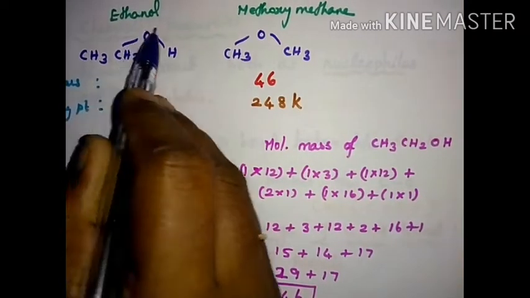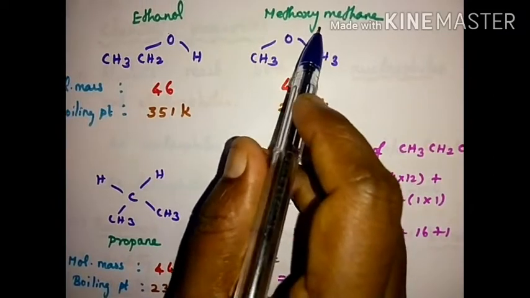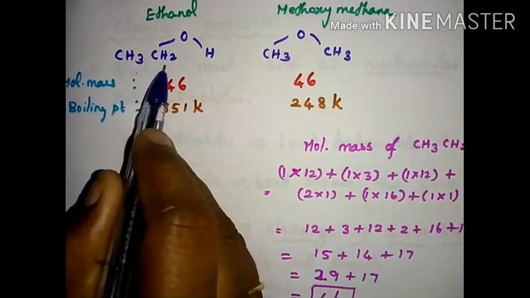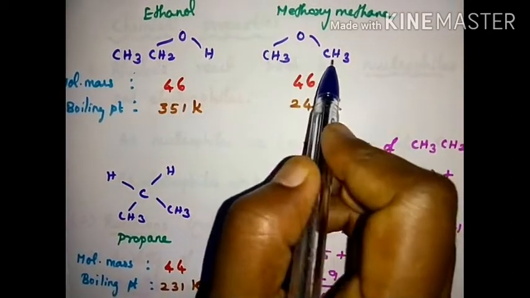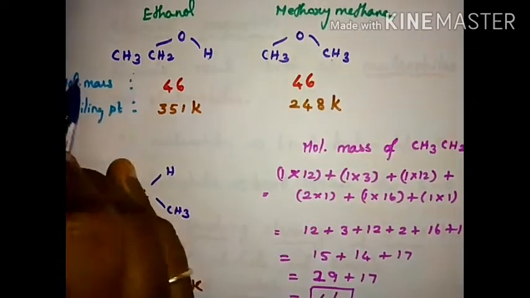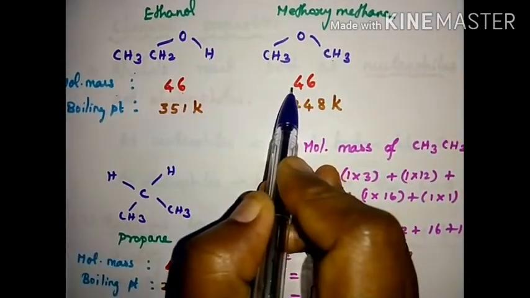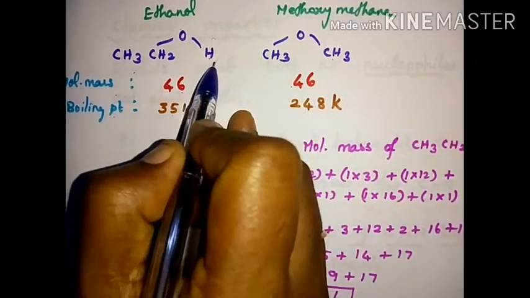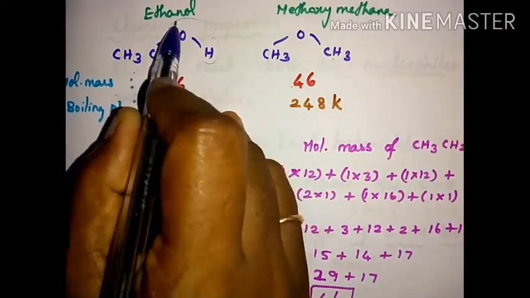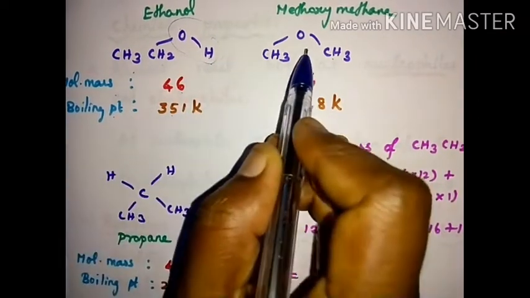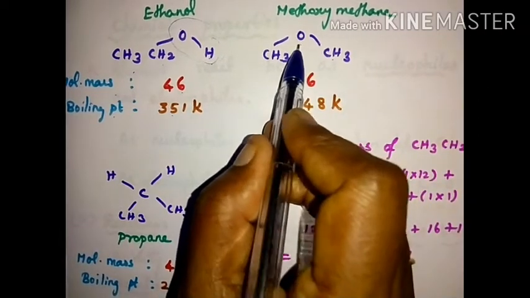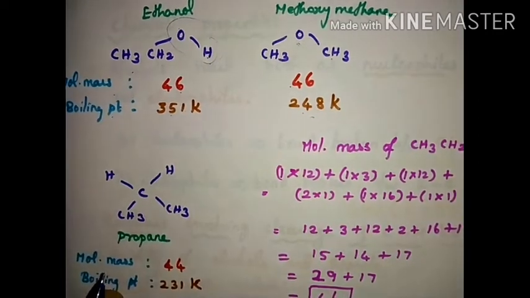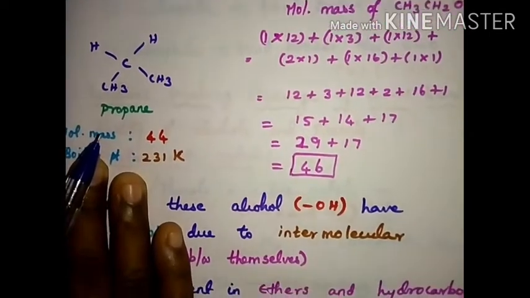Next, compare these with the exact values. That is ethanol, CH3CH2OH, and methoxymethane. We already discussed the nomenclature, no? First, what is the molecular mass? 46 for both. What is the boiling point? 351 for ethanol, here only 248, due to the intermolecular hydrogen bonding of the OH group. Here there is no OH group. This ether does not involve hydrogen bonding. Therefore, it has a low boiling point compared to alcohol.